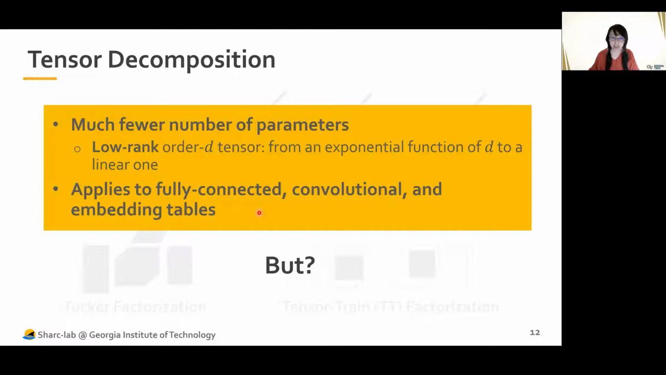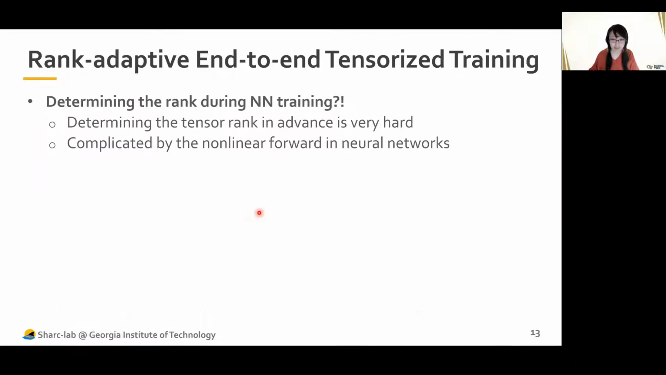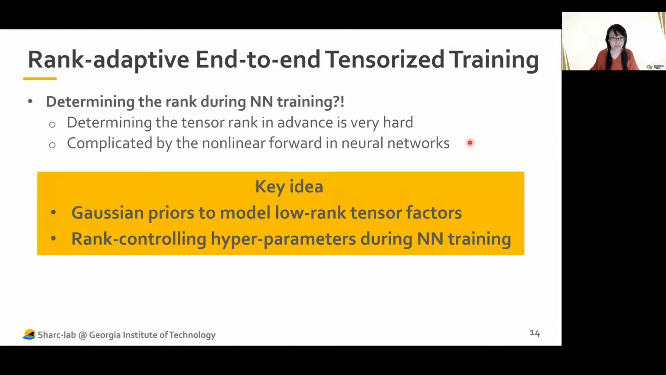But this is not an easy task, absolutely non-trivial. And why is that? Because determining the rank during deep neural network training is very challenging. First, determining the rank itself in advance is already very hard, and it is further complicated by the nonlinear forward computation in neural networks. But we want to solve it. We want to determine the rank during training.